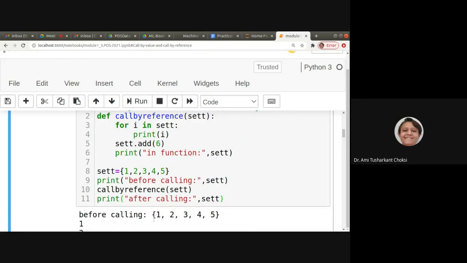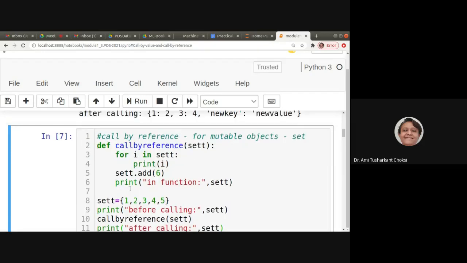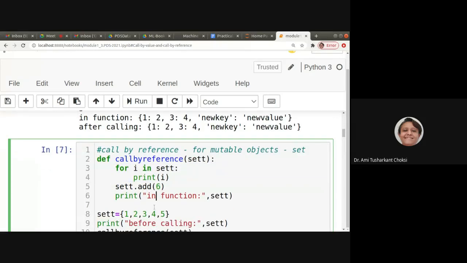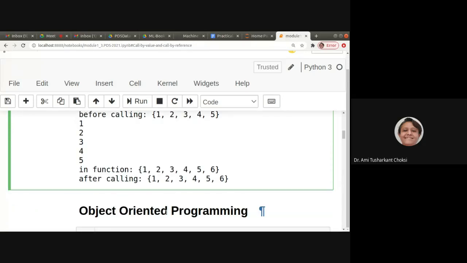So before calling, it was 1, 2, 3, 4, 5. Inside the function, we are iterating first, it is 1, 2, 3, 4, 5. Then in the function we are printing, but before that we are adding 6. So we can see it as 1, 2, 3, 4, 5, 6. And after calling, it will again be 1, 2, 3, 4, 5, 6. So that is the call by reference. Okay.